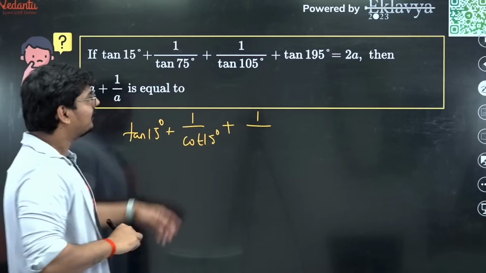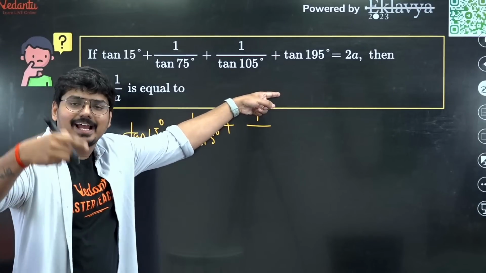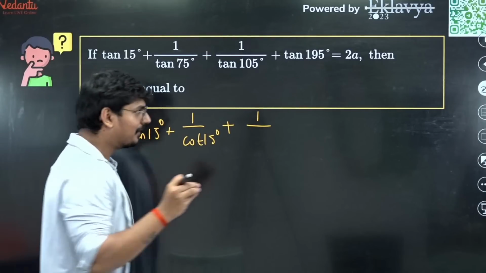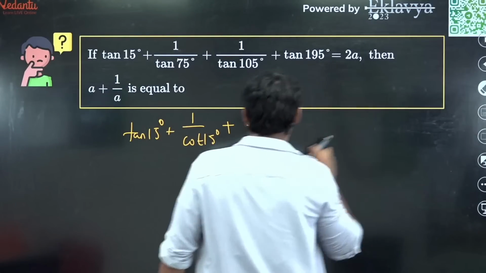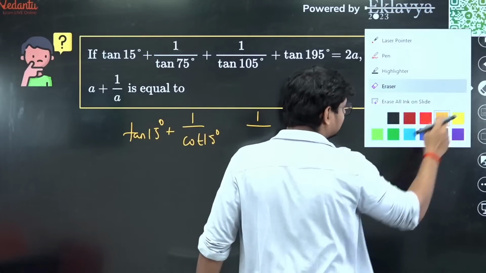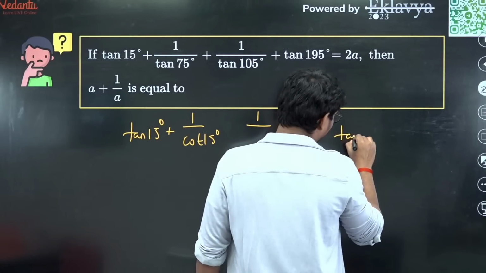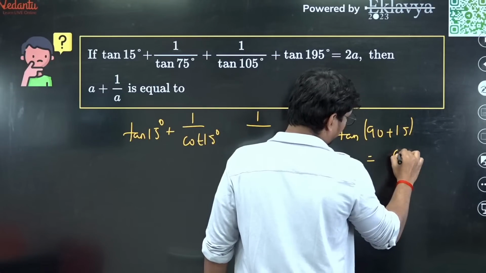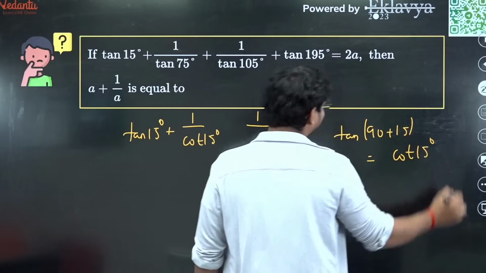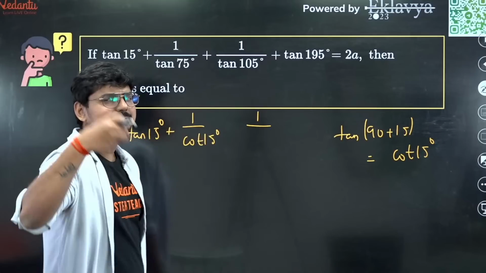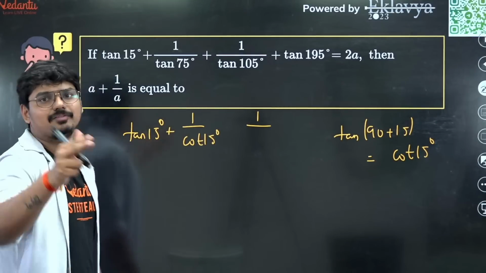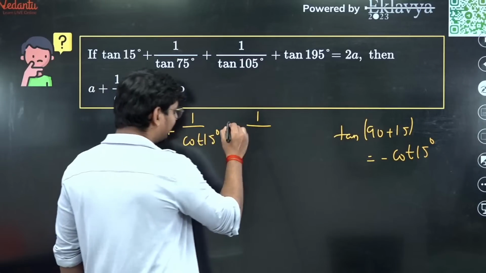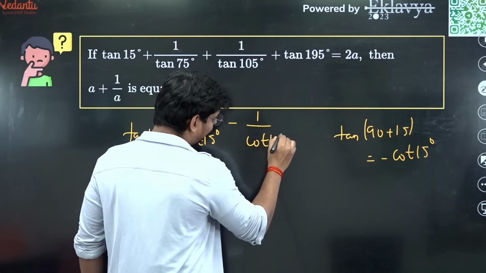Plus 1 by, what is tan 105? Tan 90 plus 15, which is cot 15. But what is going to happen here, guys? Definitely, now try to understand this. Tan 105 can be written as 90 plus 15, and which is cot 15. But we do know that tan 90 plus theta is going to lie in the second quadrant, where tan is definitely negative. So this is minus cot 15. So we have minus 1 by cot 15.